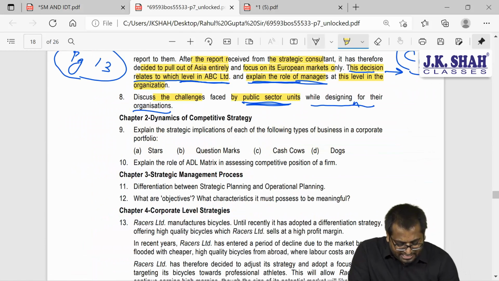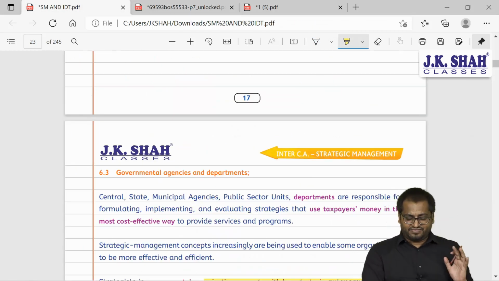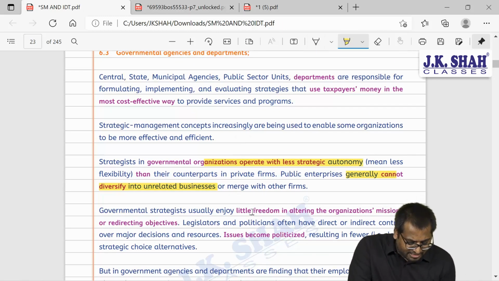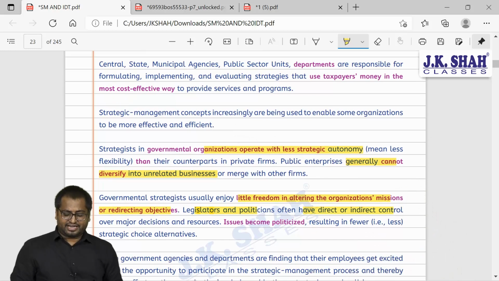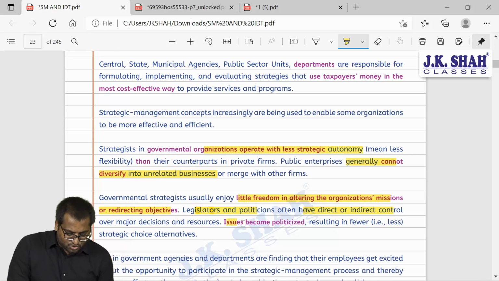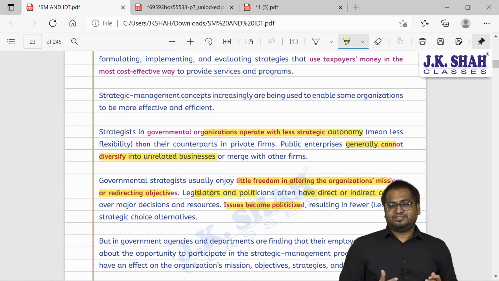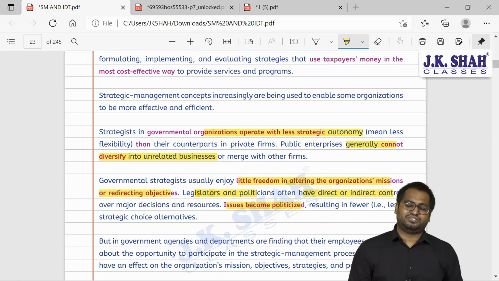This is on page number 18 so that you can revise this there and then itself. Then they have little freedom in altering the mission and or goals of the organization. Legislature and politicians have direct or indirect control. Issues become politicized. So these are the problem areas. These are the challenges that they face while they frame strategy.